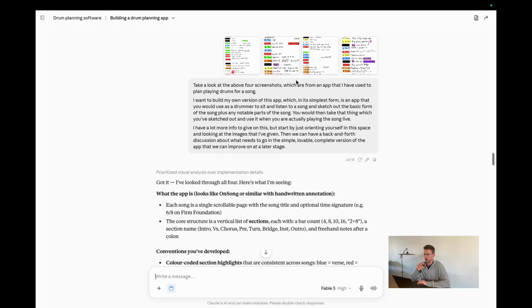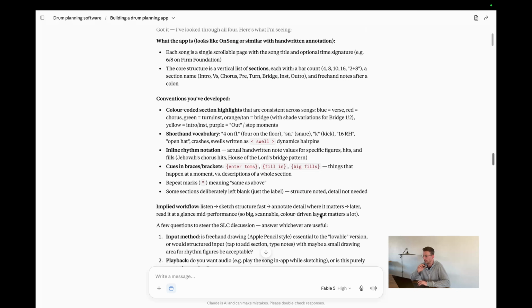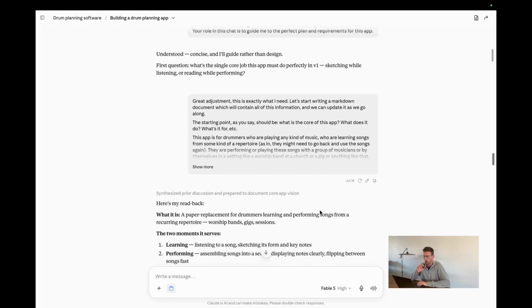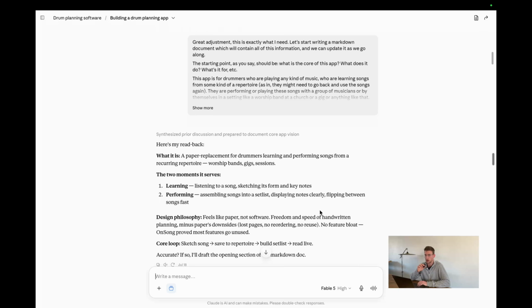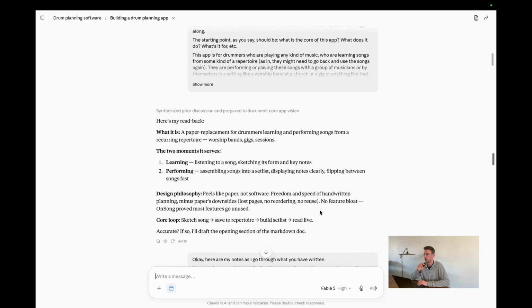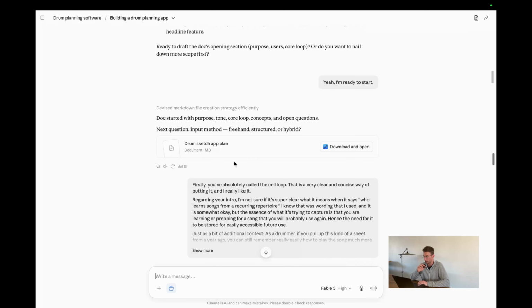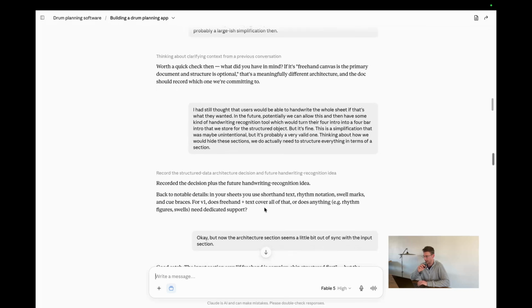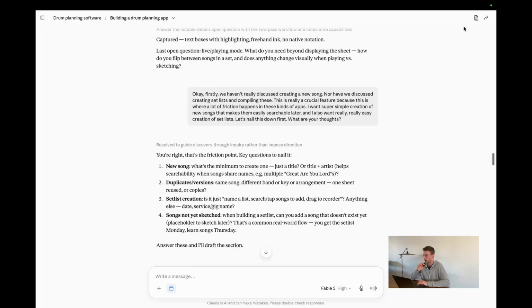So a super recent example of this for me was when I was able to build an app that I've been wanting to build for ages in quite literally a day. And the main reason that I was able to make such big progress was by having quite a lengthy chat here with Claude. I probably spent about 2 or 3 hours not talking to Claude, but walking around thinking about what I wanted to do, coming back, and eventually building out this drum sketch app plan, which I refined throughout the course of the chat.